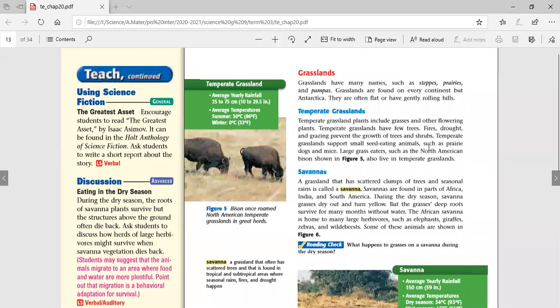Okay, guys, today inshallah we're going to continue chapter 20, section one. We still talk about the land biomes. After we discussed the first three biomes, the three different types of forest, we are going to continue with the different biomes that are found on the land.